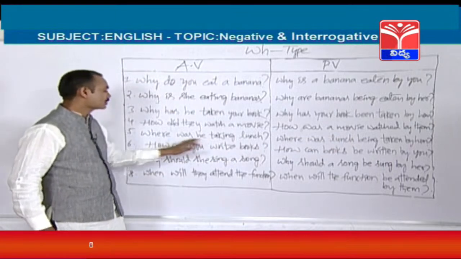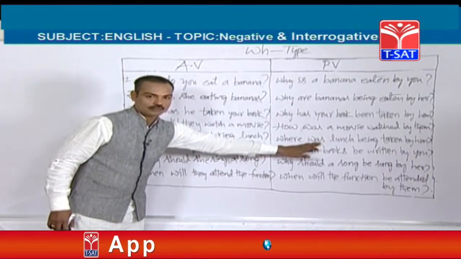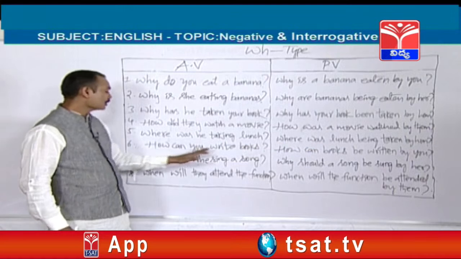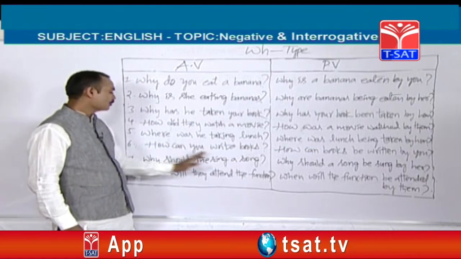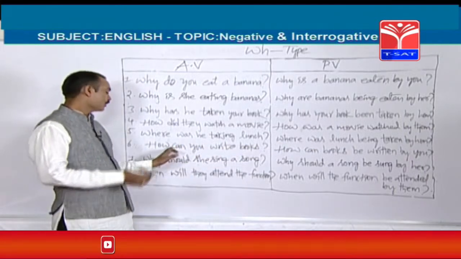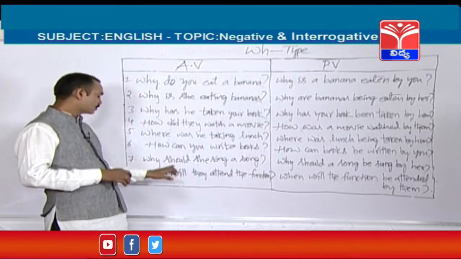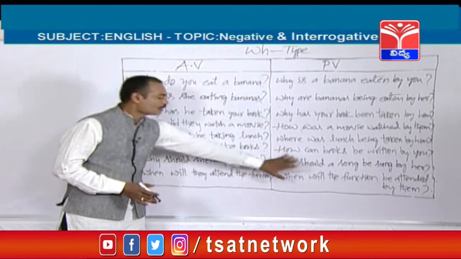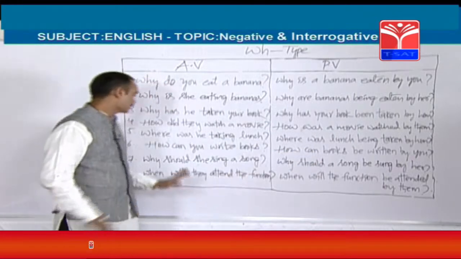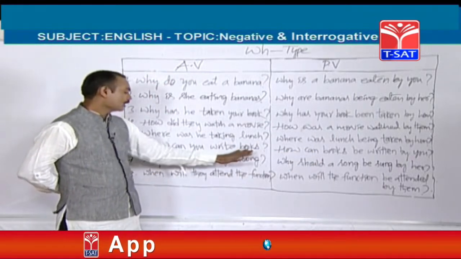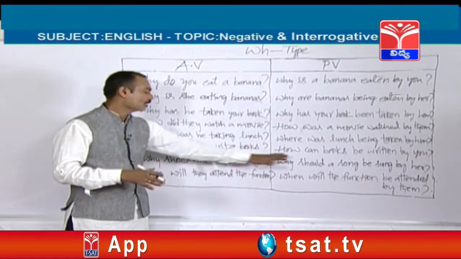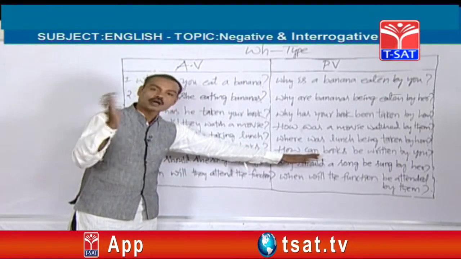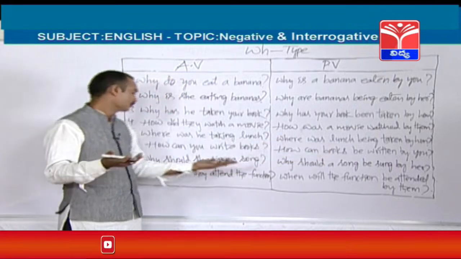Even in past continuous also, for a plural object, were should be used. Now, these are modals. How can you write books? So whenever you find modals like can, should and will, whether it is a singular object or plural object, you cannot find any changes in the passive voice. So how can you write books or how can you write a book? How can books or how can a book be written by you?